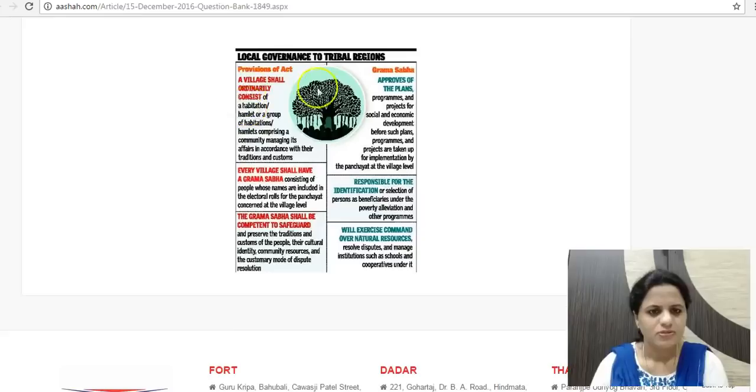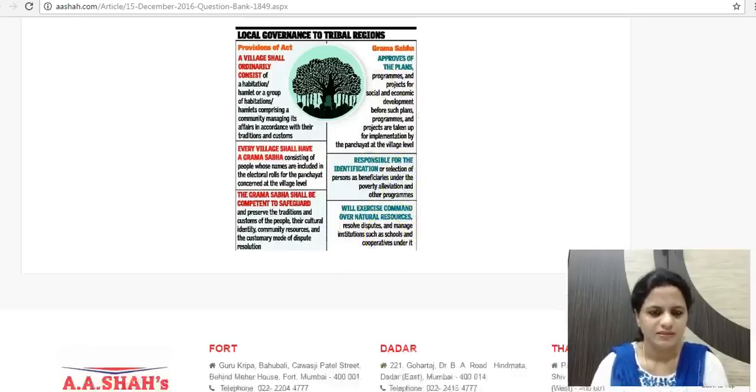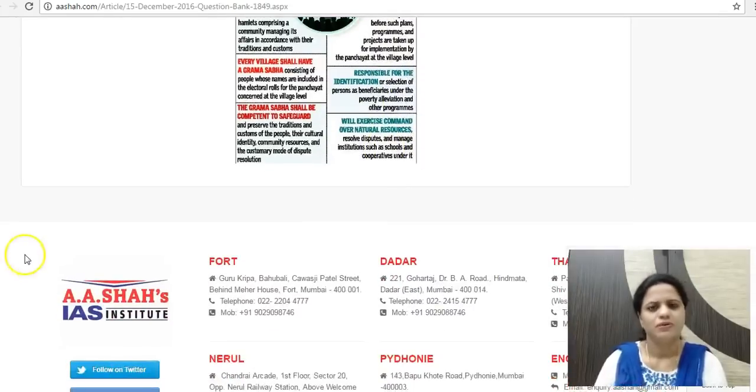Then this is regarding PESA. Under PESA, the Gram Sabha will have the power to approve plans in these scheduled areas. PESA is the Panchayat Extension to Scheduled Areas Act. In these scheduled areas, the Gram Sabha will approve all plans. It will identify the beneficiaries and it will exercise command over all the natural resources. These are the various provisions which you should know about.